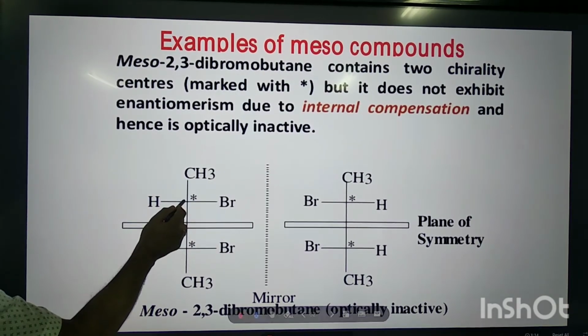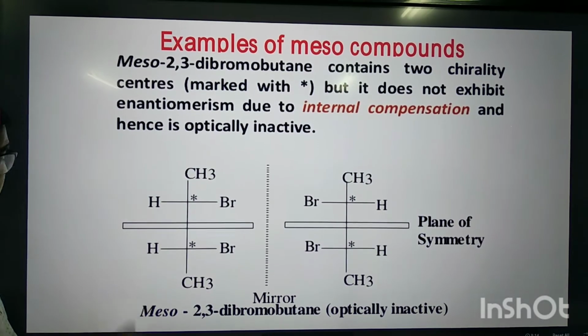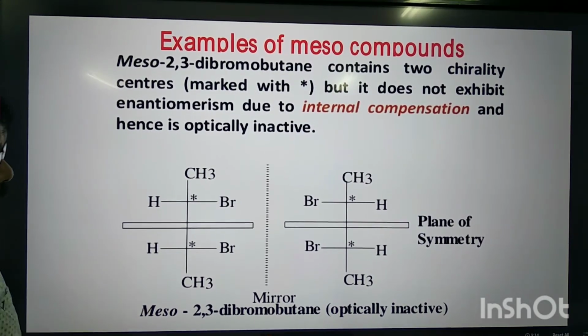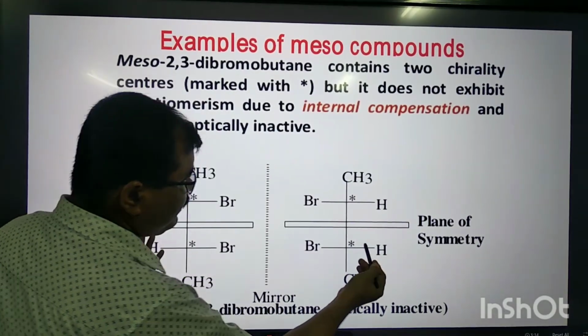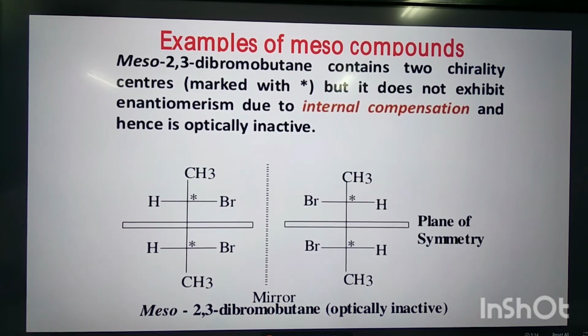This is also chiral carbon. This is also chiral carbon. Yes. Now, of course, we can think about a mirror image. This is a mirror image of it. But very interestingly, it does not exhibit enantiomers, and it is optically inactive due to internal compensation.